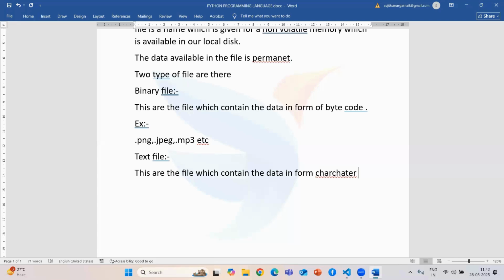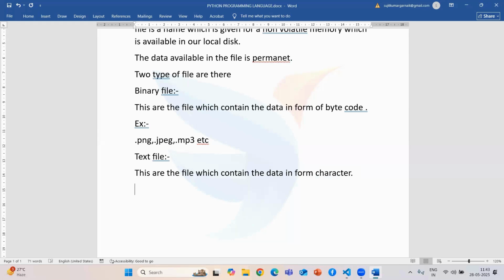It means after you open that file, you can read it manually. You don't need to translate anything. This is called a character file, so the text file contains data in the form of characters. Now how characters work, we are going to see each and everything.